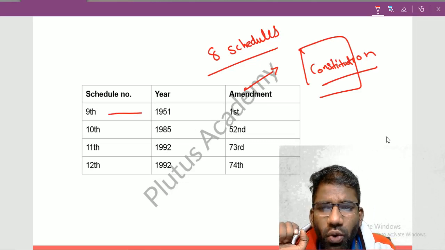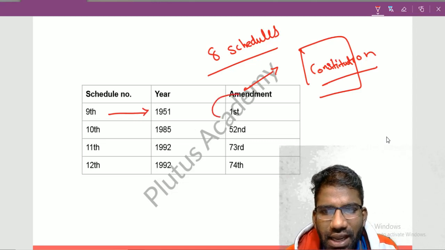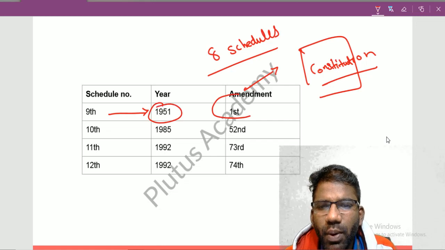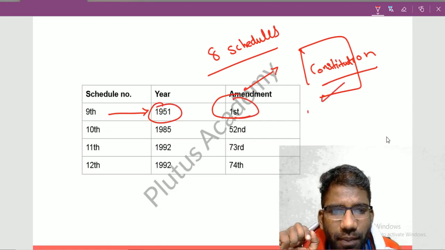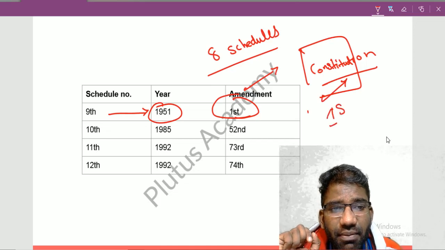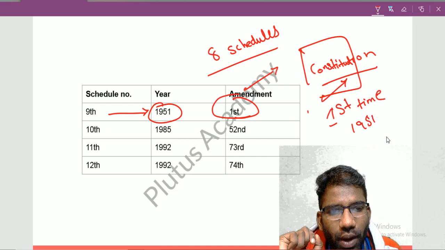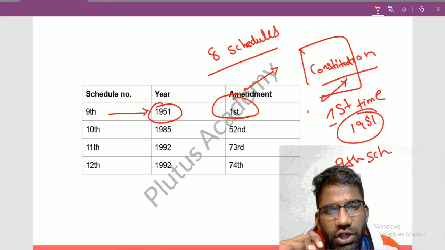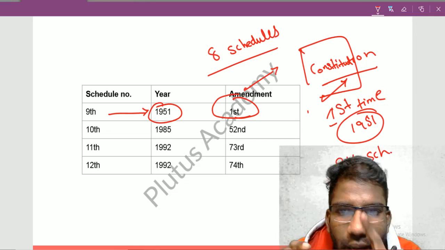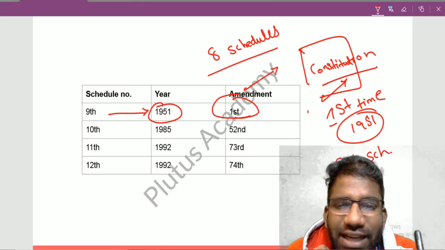So the 9th schedule was added in the year 1951 according to the first amendment. When this document was amended for the first time in 1951, the amendment was to add the 9th schedule in the Indian Constitution. So in 1951, from 8 schedules, our Constitution now had 9 schedules.